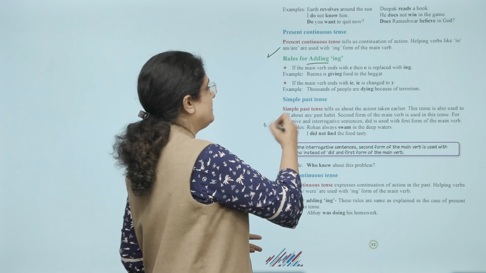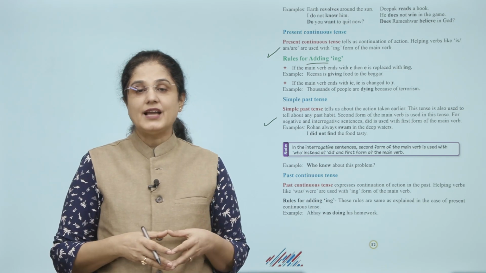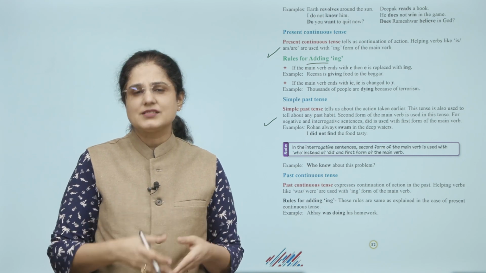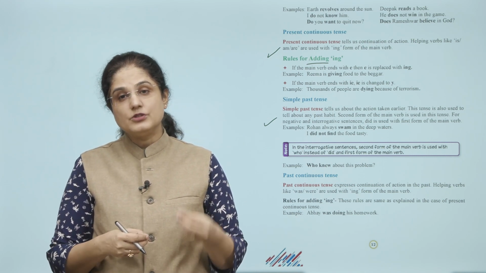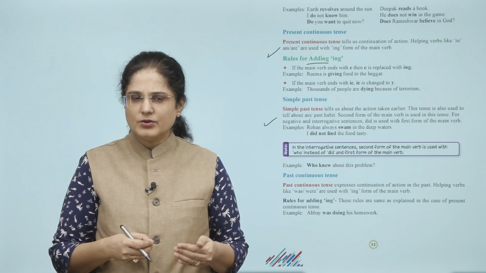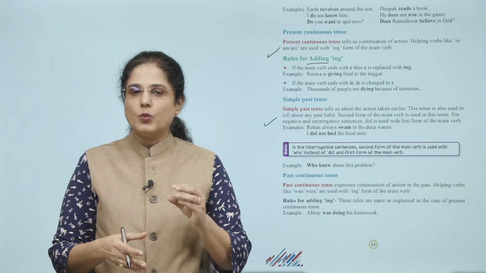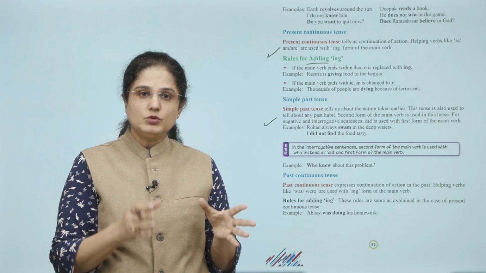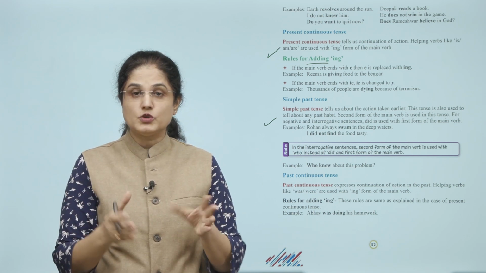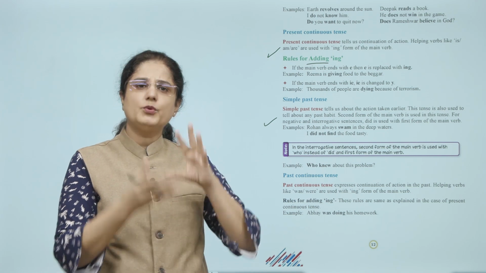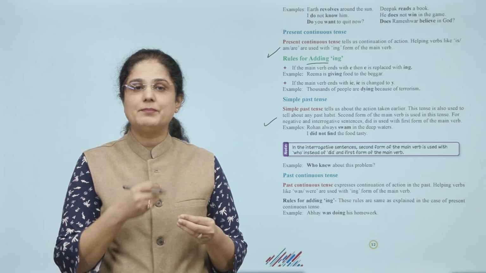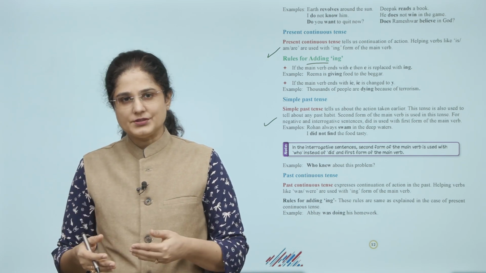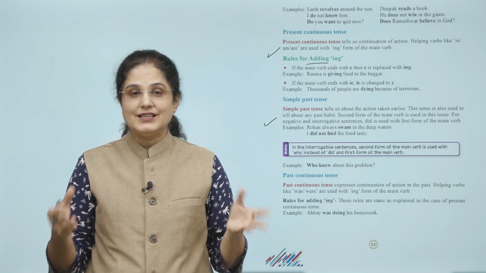Now let us look at the simple past tense. It tells us about the action taken earlier. This tense is also used to tell about any past habit. Second form of the main verb is used in this tense. For negative and interrogative sentences, did is used with first form of the main verb. So हमारा जो simple past tense है ये मुझे कुछ ऐसे action के बारे में बताता है जो पहले हो चुका है. कोई अगर पुरानी habit हो तो वो भी मुझे simple past tense बताता है. For example, Rohan always swam in deep waters. I did not find the food tasty.